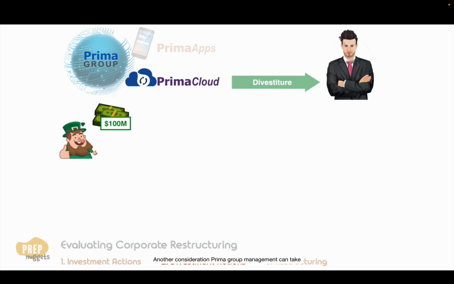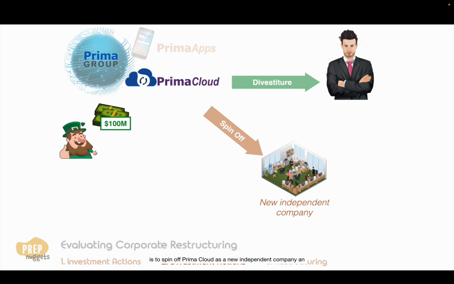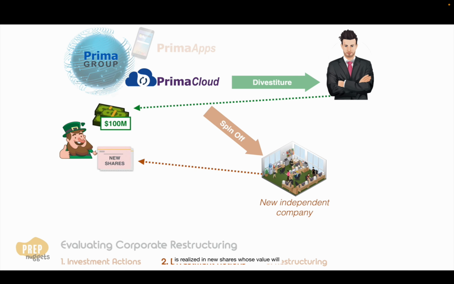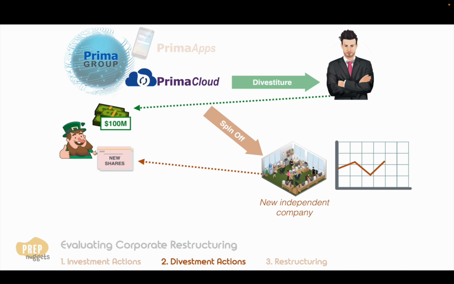Another consideration Prima Group management can take is to spin off Prima Cloud as a new independent company and issue shares of the new company to existing shareholders. The difference between the two is that value is realized in cash to the shareholders in the divestiture, while value is realized in new shares whose value will depend on future performance of the spin-off company. The choice between the two depends on the valuation.